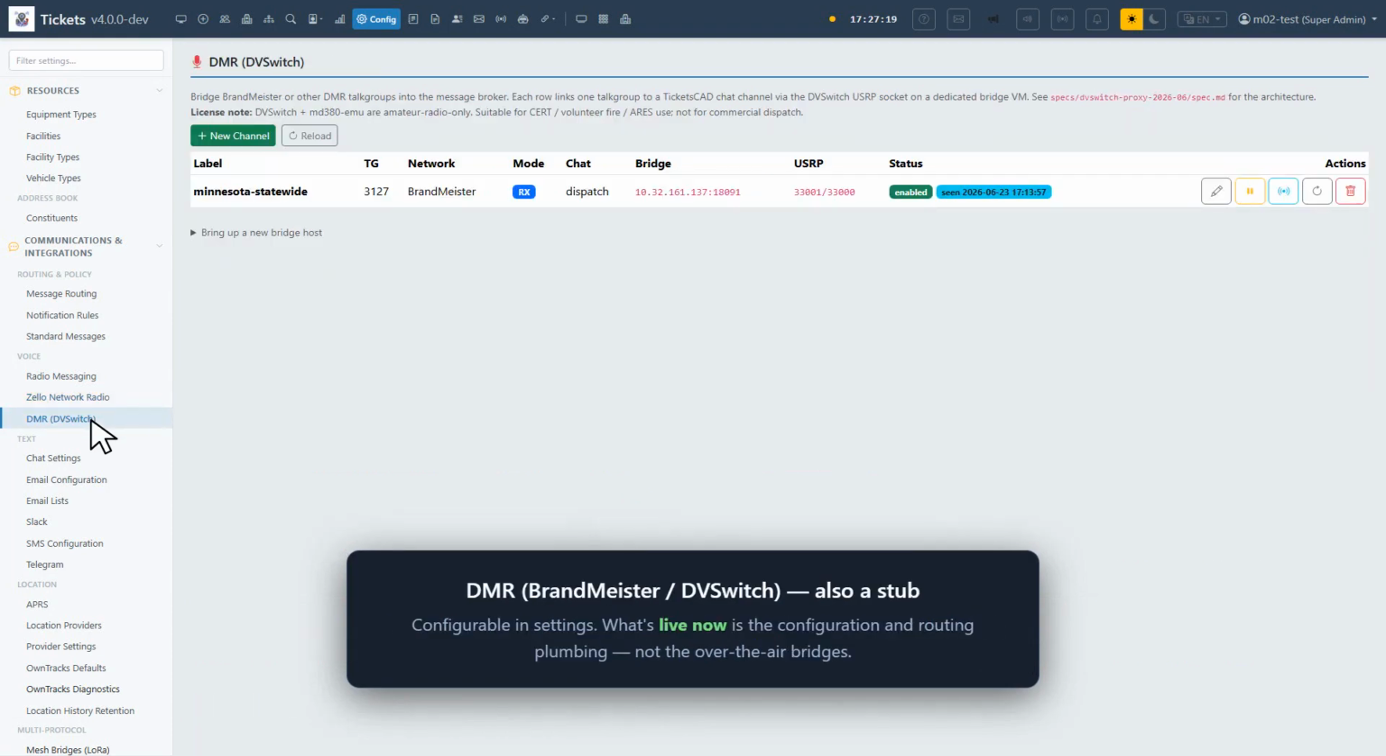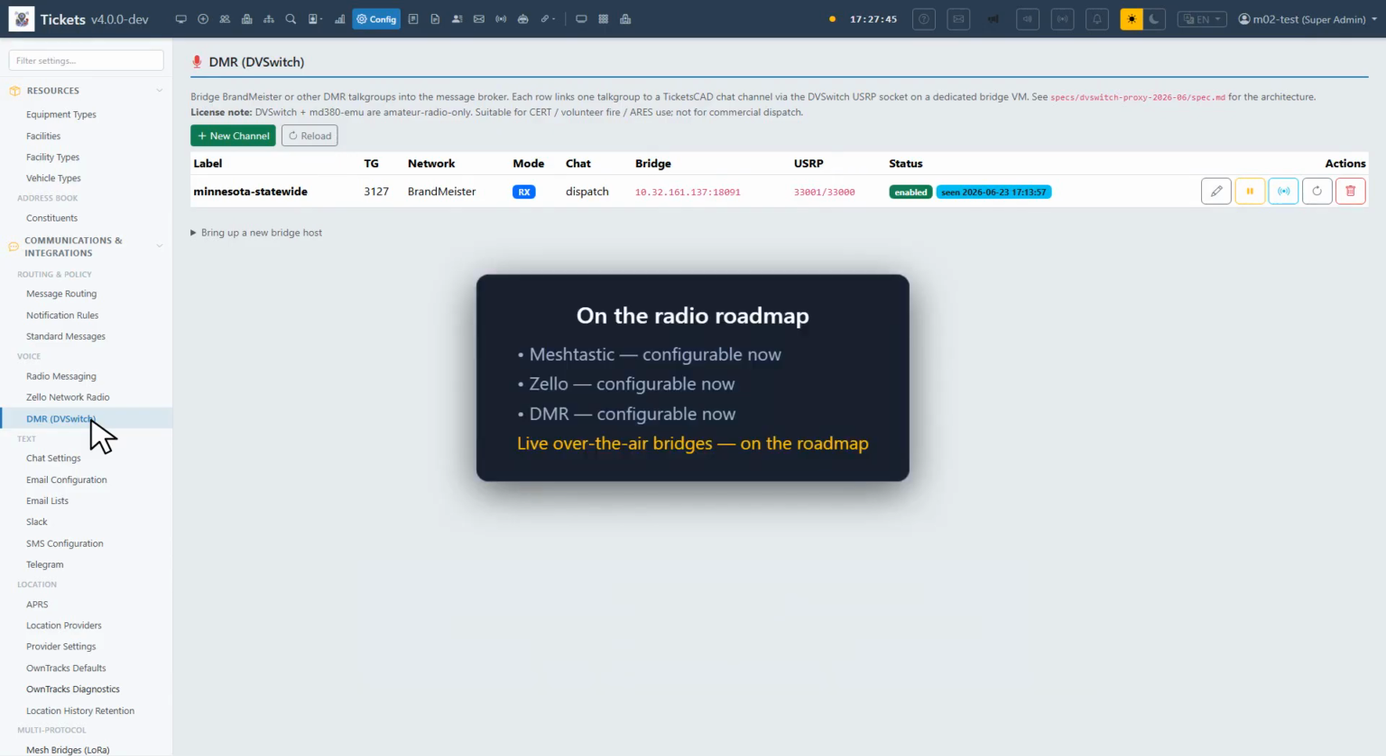Same for DMR, Digital Mobile Radio, by way of Brandmeister. Like Zello, the configuration lives in settings, but the DMR text channel is a stub today. Meshtastic, Zello, and DMR are the radio integrations on the roadmap. What is live right now is the configuration and the routing plumbing, not the over-the-air bridges. Each integration needs setup, and we cover that in the admin track. For now, know that Meshtastic, Zello, and DMR are configurable in settings. The live bridges are on the roadmap.